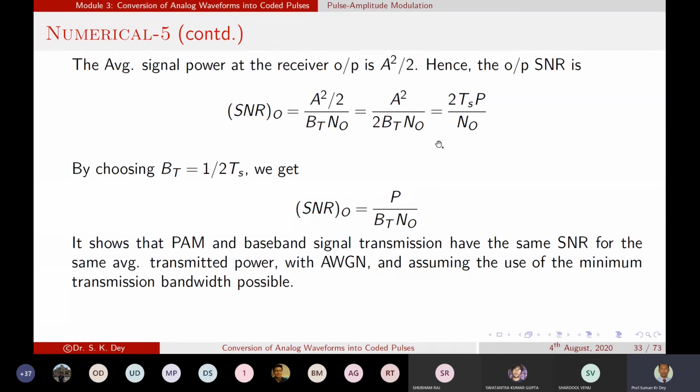That means minimum transmission bandwidth is possible when we are sampling at just 2 times the maximum frequency. So the calculation we need to do is the transmitted power and the SNR value.